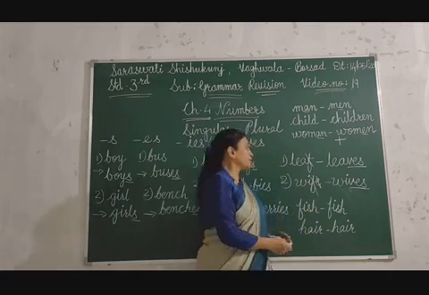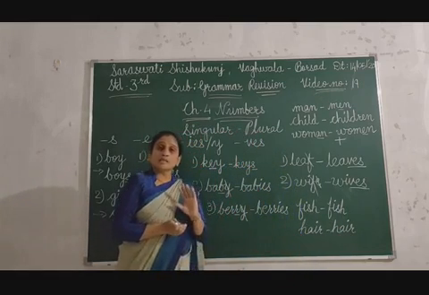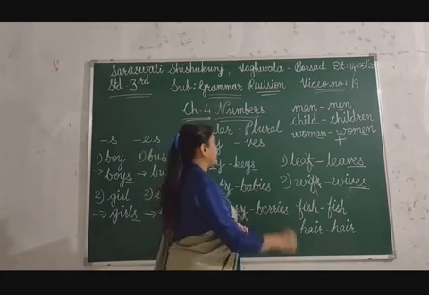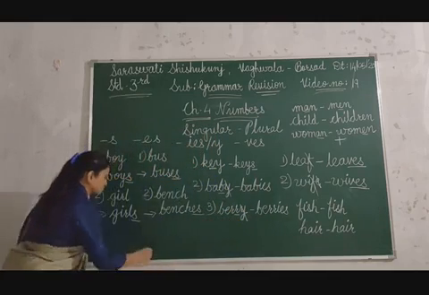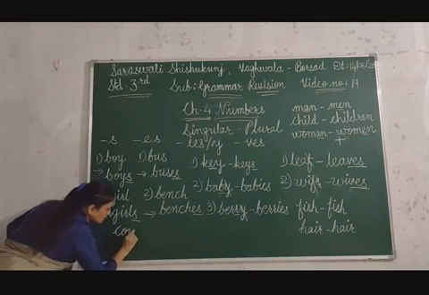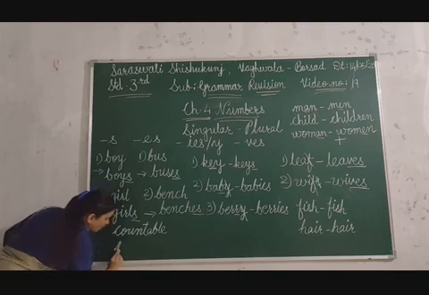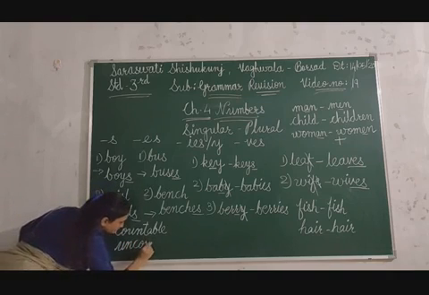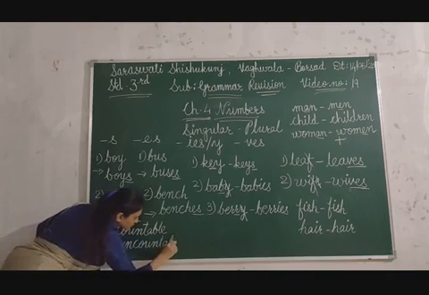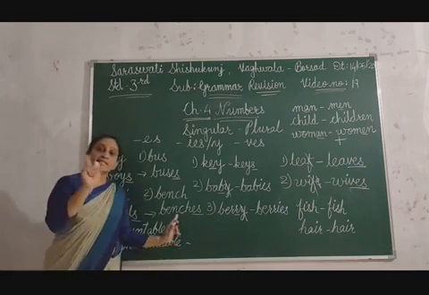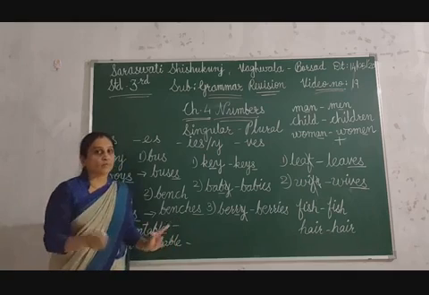And remember children, nouns can be countable nouns and uncountable nouns. Countable means you can count in singular form also, in plural form also.